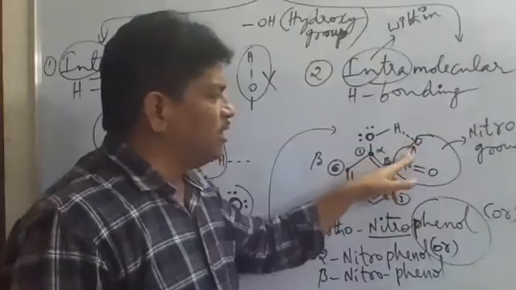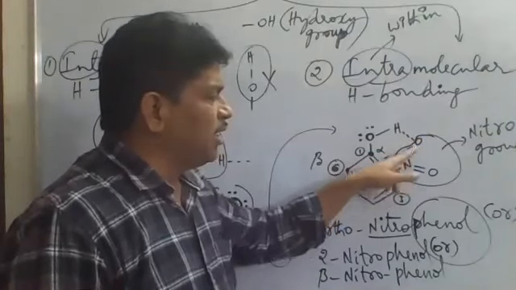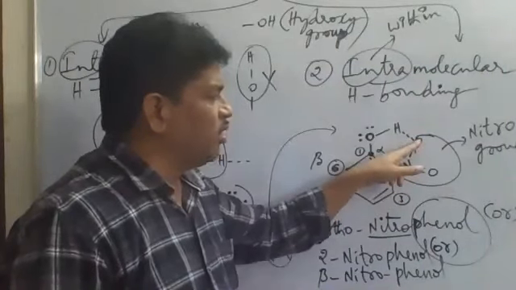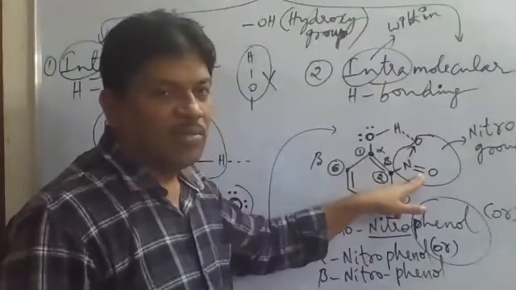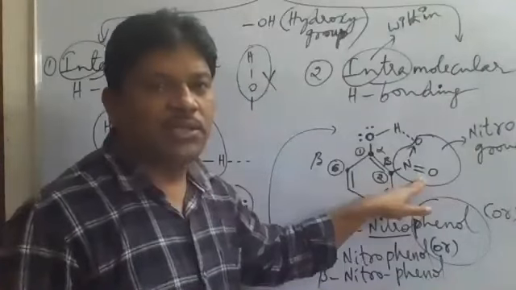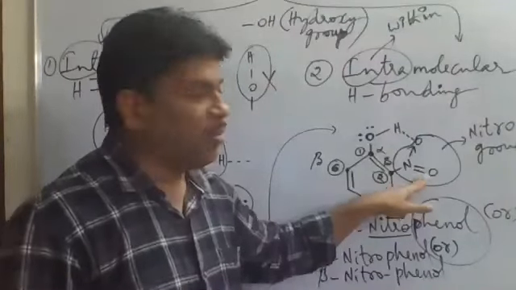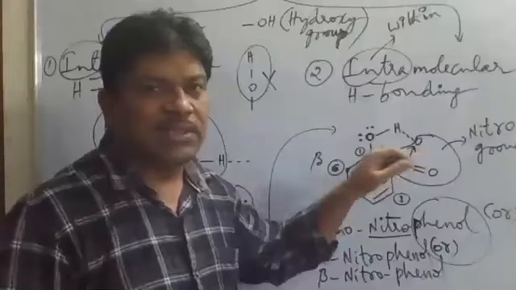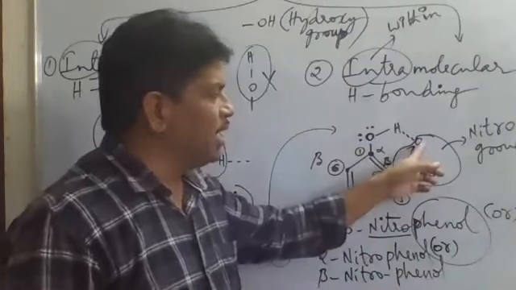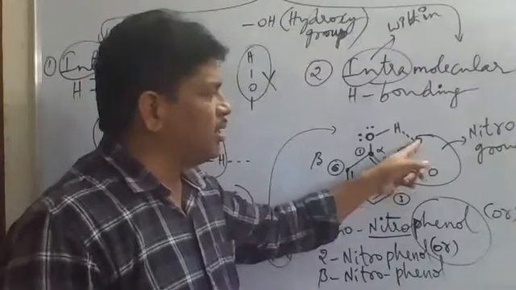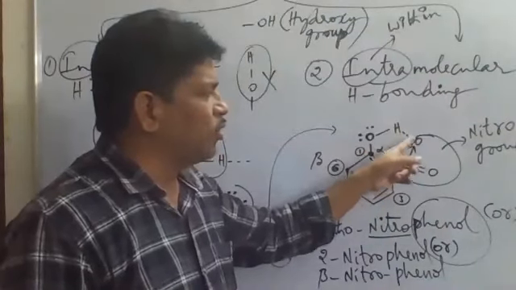The dative bonded O is nothing but a single bonded O. The single bonded oxygen will be involved in hydrogen bonding with the H atom, not the double bonded atom, because the double bonded atom is already satisfied with its valency. But the single bonded oxygen's valency is not satisfied. Oxygen should have 2 bonds, but has 1 bond here. So this oxygen atom is involved in hydrogen bonding with hydrogen.